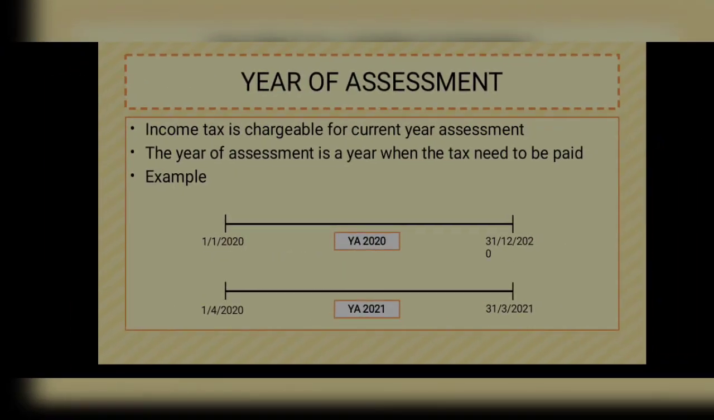Last but not least, year of assessment. Income tax is chargeable for the current year of assessment. The year of assessment is the year when the tax needs to be paid. For example, if the basis year starts from 1 January 2020, it will end on 31st December 2020. 2020 is the year of assessment for that period. However, if the period starts from 1 April 2020, it will end on 31st March 2021. So, the year of assessment will be 2021.